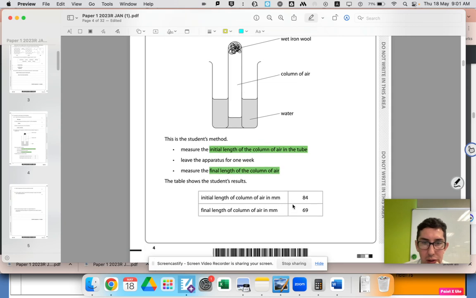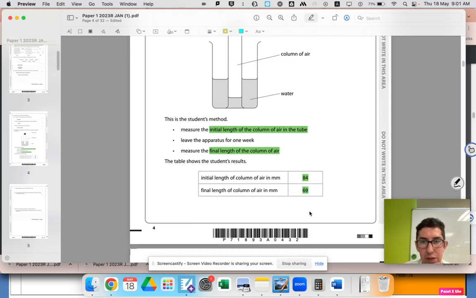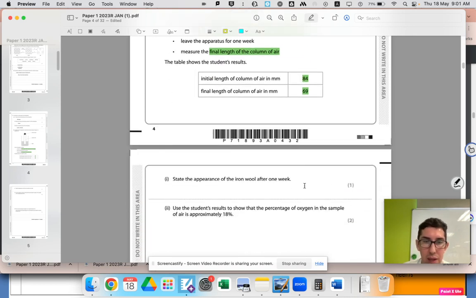All right, so we've got the initial length and the final length, so we can see the difference there. We can work out the difference, how many millimeters have been removed. State the appearance of the iron wool after 1 week. So what's iron wool going to look like after it's rusted? It's going to be rusting.